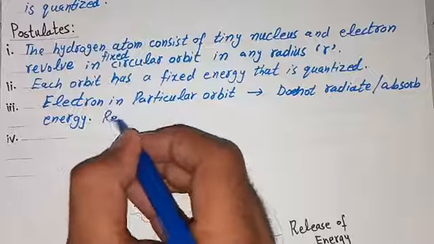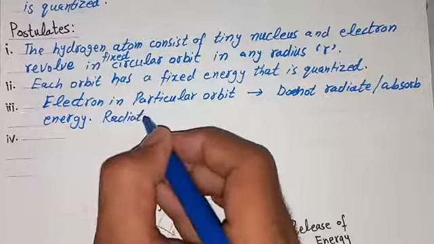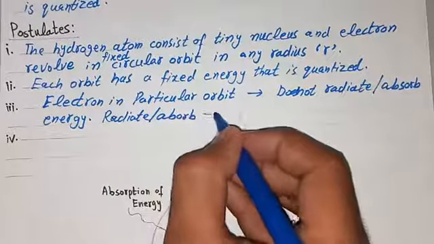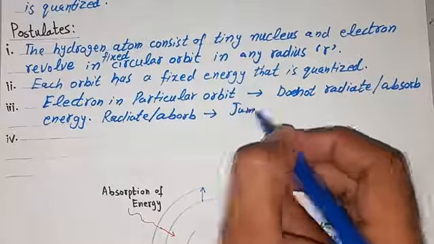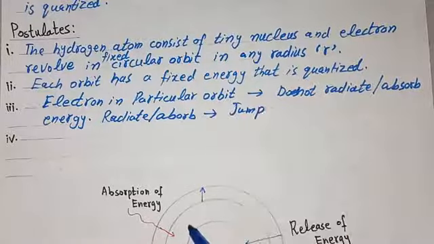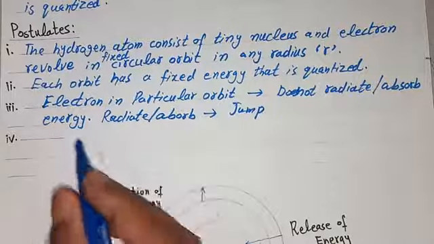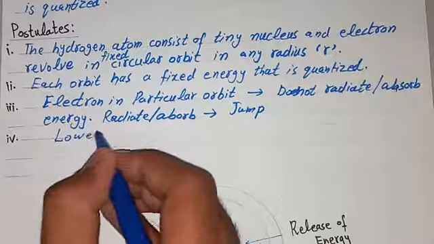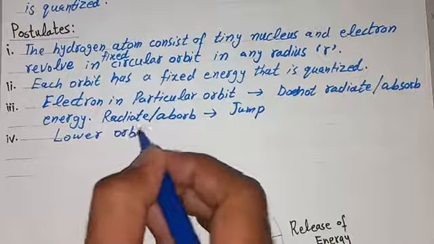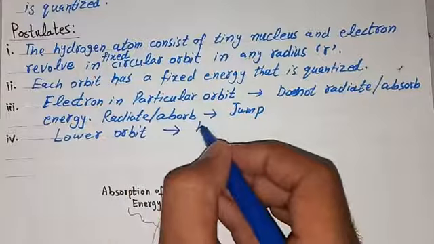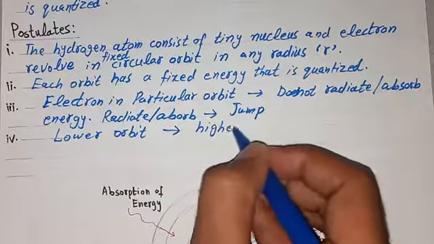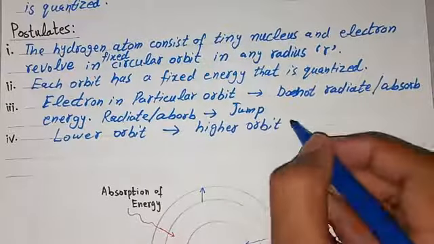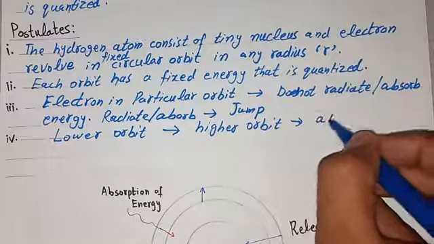Radiate or absorb energy when an electron will jump from one orbit to another. So when an electron jumps from a lower orbit to a higher orbit, then energy will be absorbed.